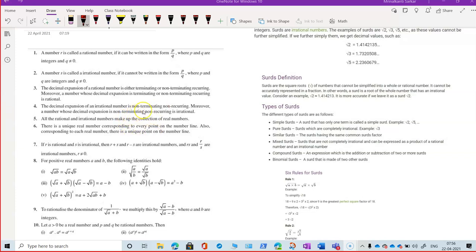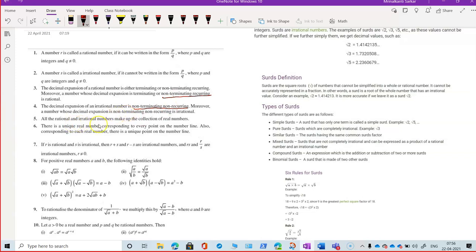Decimal expansion of an irrational number. See, another term is added here: non-terminating and non-recurring. It will not be recurring. Here it is given non-terminating, recurring. See the difference between these two. Here it is given non-terminating, non-recurring. Okay, all this you are doing in your class, know it very well.